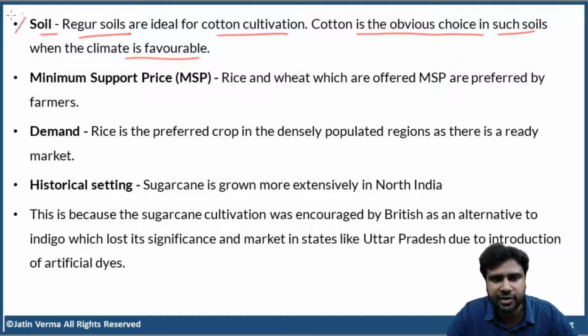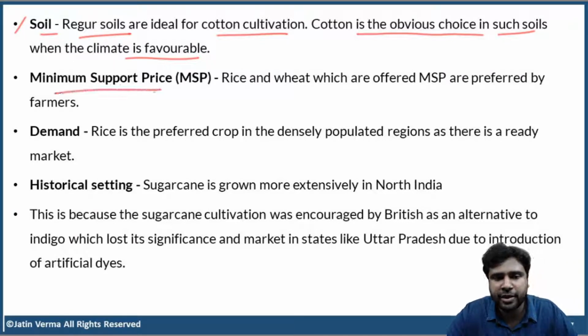Okay, so soil. To be honest, with the help of the latest agricultural techniques and the use of fertilizers and other agrochemicals, we can actually cultivate any type of crop in any type of soil. But there are some crop soil combinations. For example, black soil. What is the most ideal crop in black soil? Cotton. After cotton, what is the next most ideal crop? Rice and sugarcane. So there are some favorable crop soil combinations.